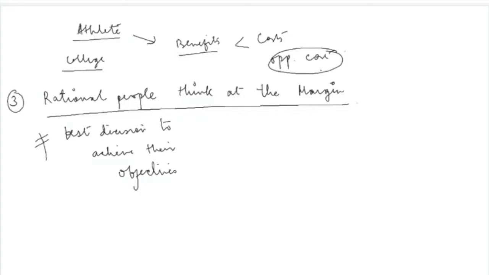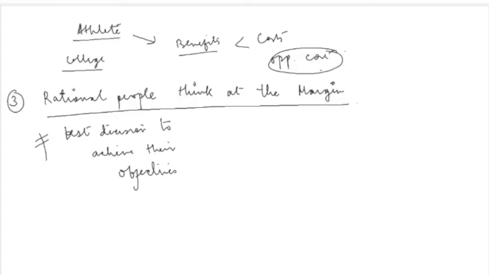When your tummy is filling up, then you think, should I have an extra bite? Should I have an extra spoon of a certain food product? So whenever you make a certain decision, you are always thinking about one extra thing. And that's exactly what's called thinking at the margin.